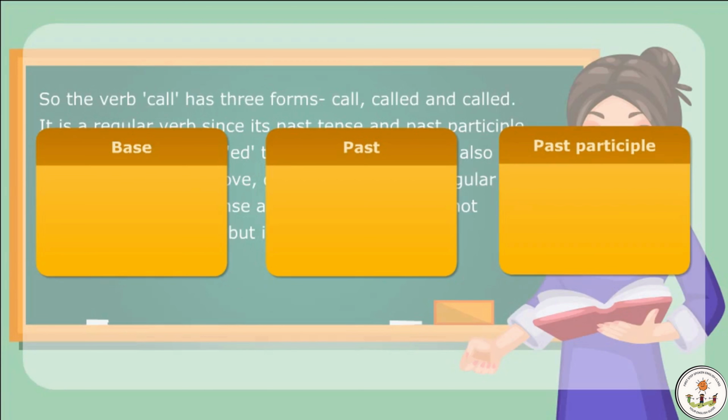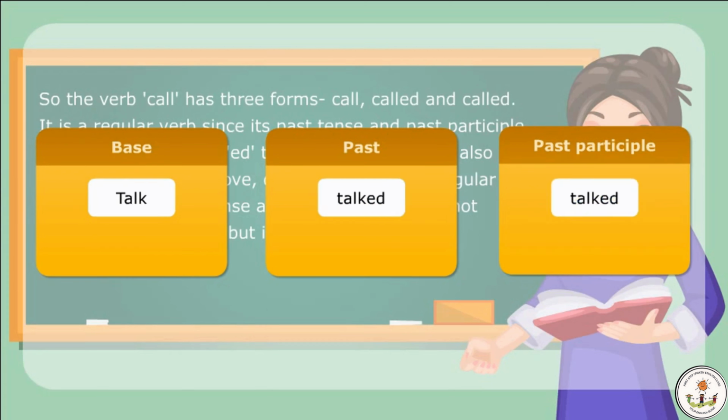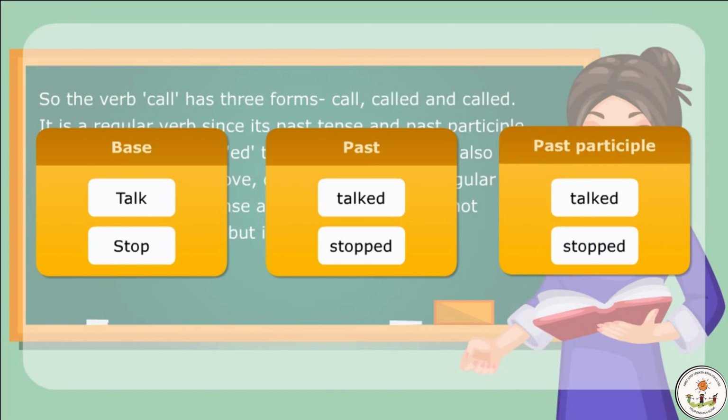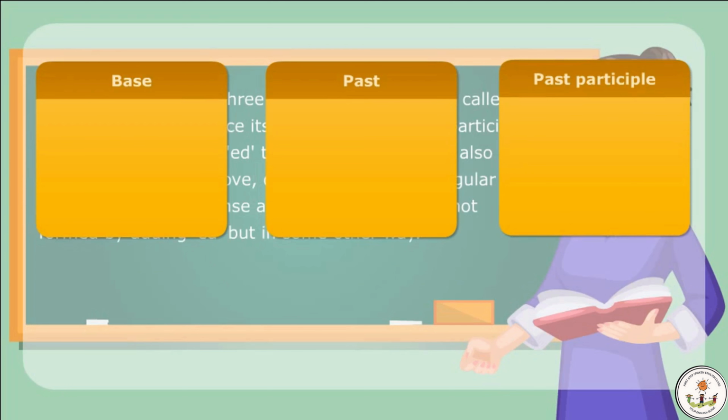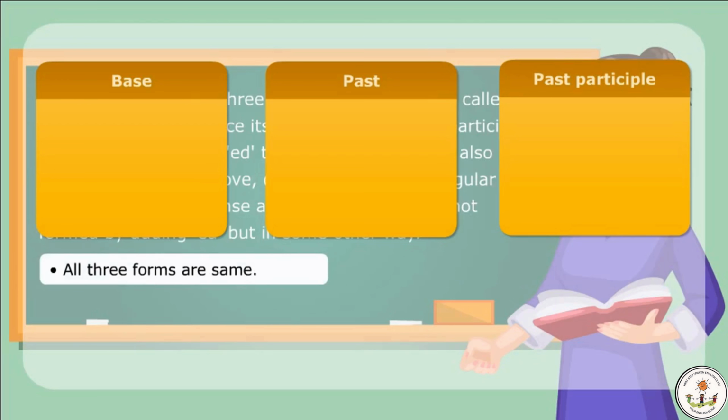Example for regular verb: talk, base; talked, past; talked, past participle; stop, base; stopped, past; stopped, past participle. Let us look at some rules for irregular verbs. All three forms are same.